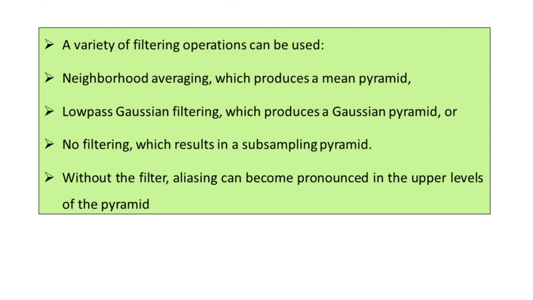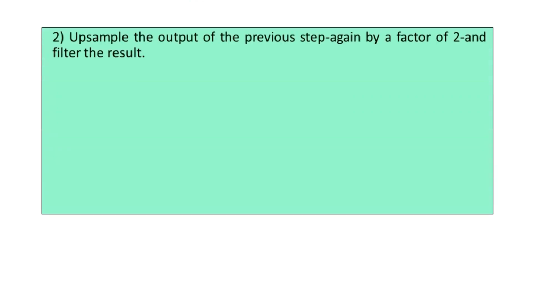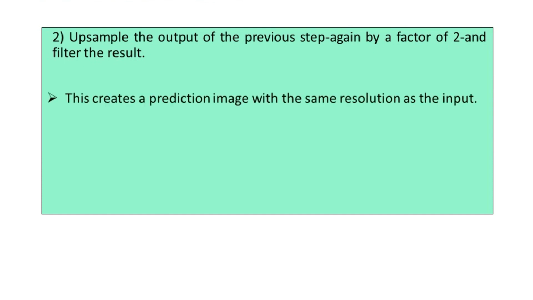The next sequential step, after computing the reduced resolution approximation of the input image, is to upsample the output of the previous step again by a factor of 2, that is to repeat, and filter the corresponding result. This creates the prediction image with the same resolution as that of the input, and the interpolation filter determines how accurately the prediction approximates the input to step number 1.